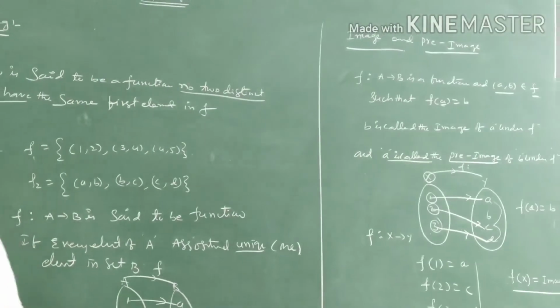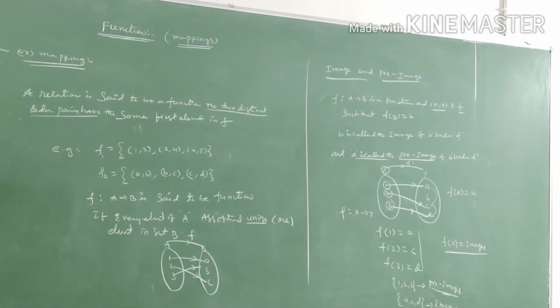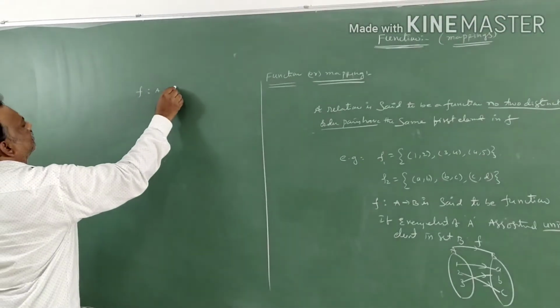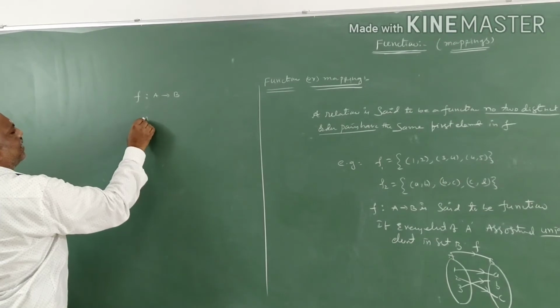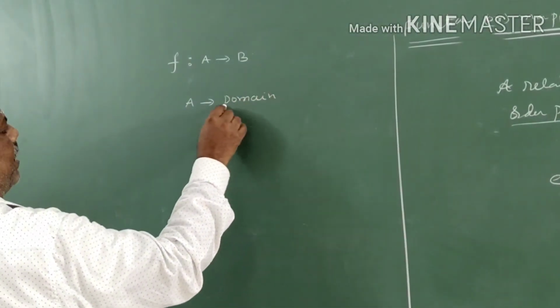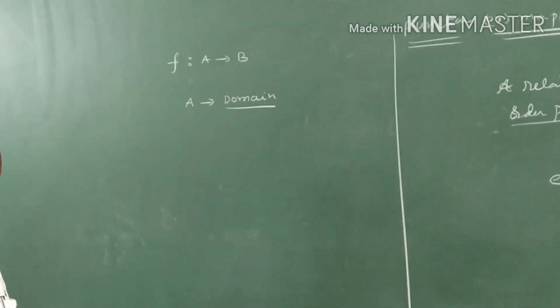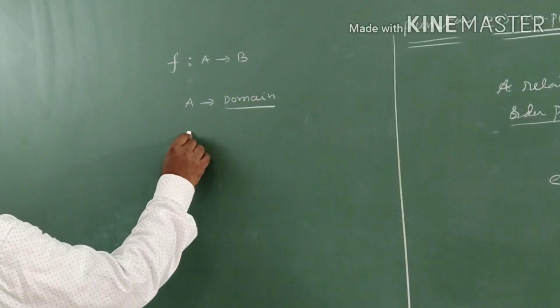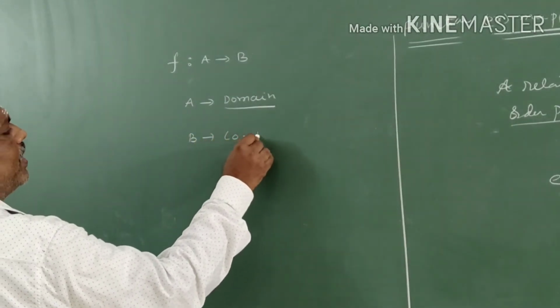Now we'll come to one more important point. f is a function mapping from A to B. So A is always called the domain. B is called the codomain.